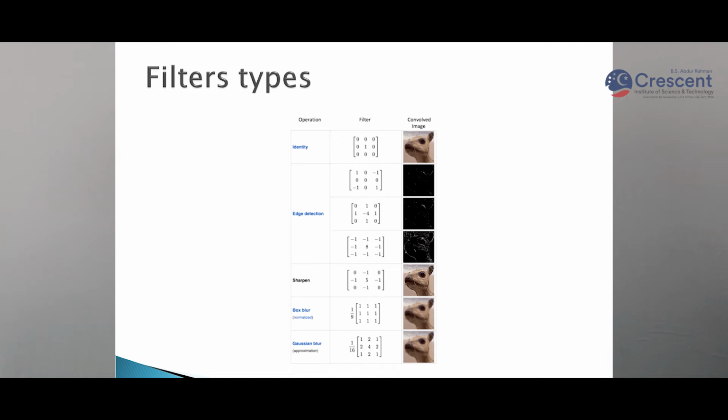Like for sharpening the image, there is one filter. For blurring the image, there is one filter. There are many thousands of filters available online. We can use those filters to get the information from the image. Now we'll see how the convolution process works on a 2D image.